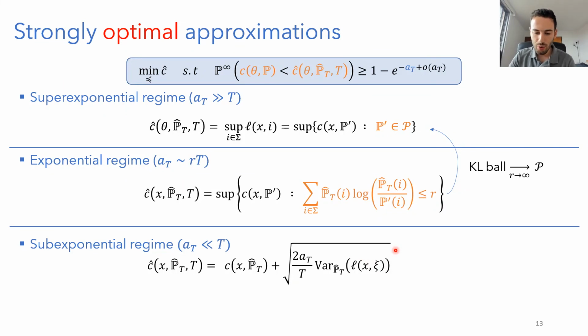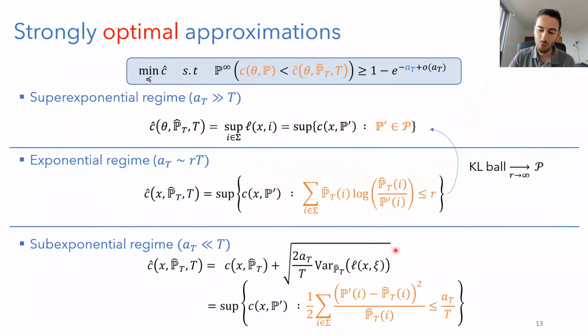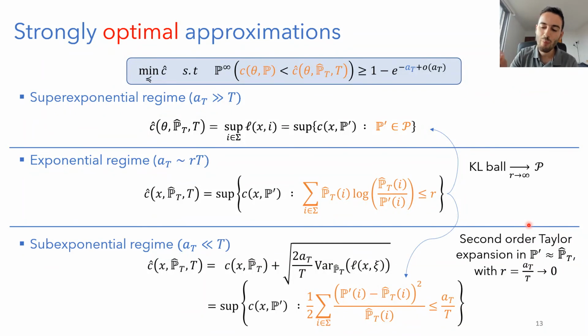And we also show that this SVP, this penalization, this regularization, is exactly equivalent to a distributionally robust optimization estimation with an ellipsoid uncertainty set, which is more precisely the Pearson divergence uncertainty set with this exact radius, which is AT divided by T. And again, the transition happens smoothly between the exponential regime and then the sub-exponential regime, because we can see this ellipsoid here as the second order Taylor expansion of the KL ball.